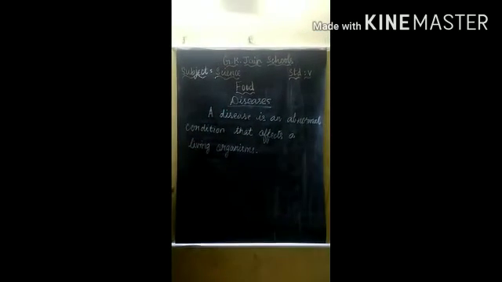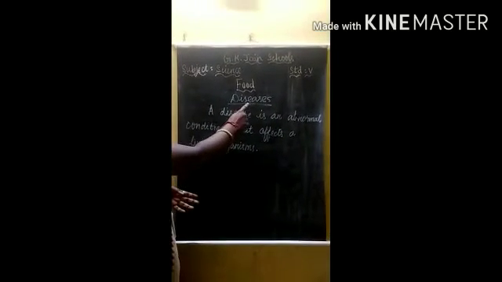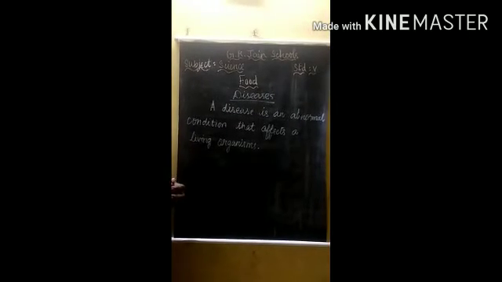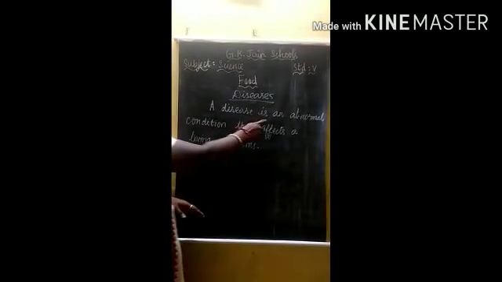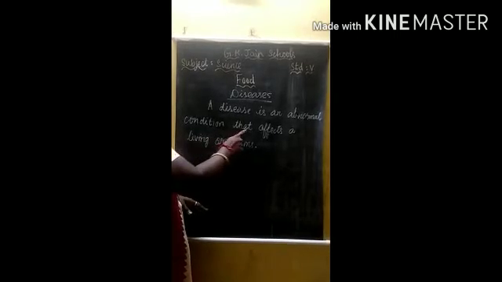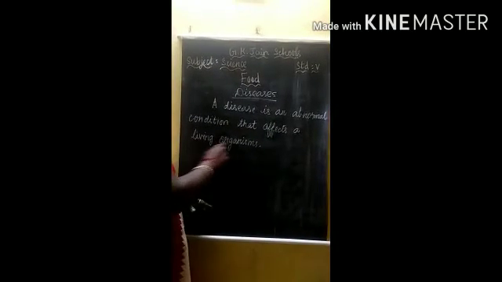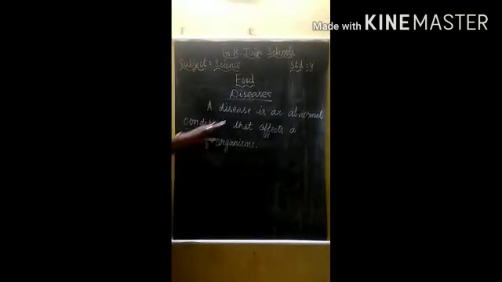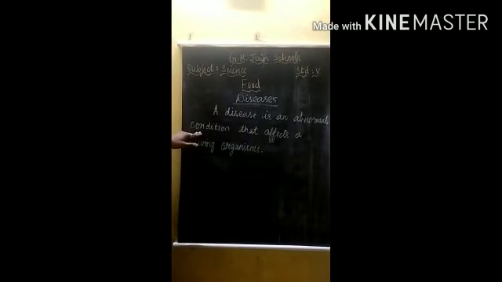Now we move on to the lesson, food. Today we are going to learn about the topic, diseases. What is meant by diseases? A disease is an abnormal condition that affects a living organism. That means a disease is an abnormal condition.